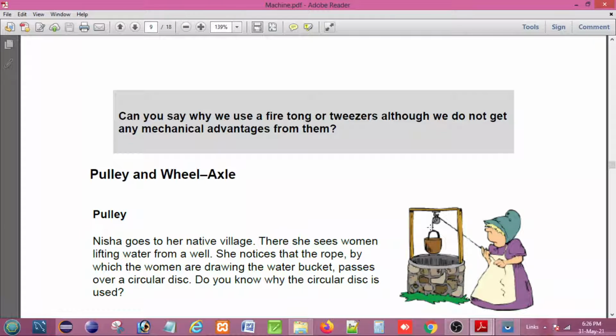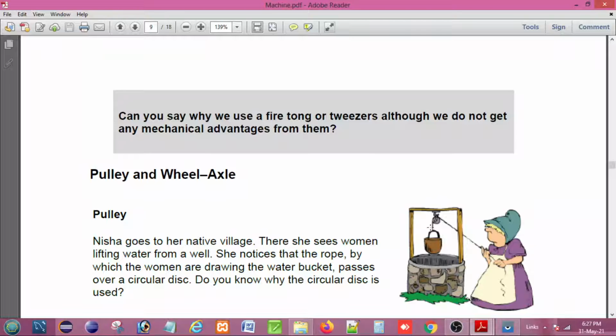A pulley is basically a metallic disc with a grooved ring, and the pulley has a special quality: in both cases, when we apply the effort and load, we just change the direction of the effort. That means it does not act as a force multiplier or a speed multiplier.